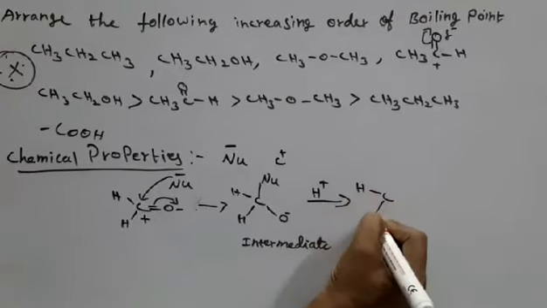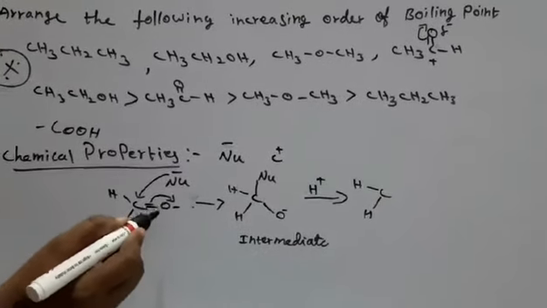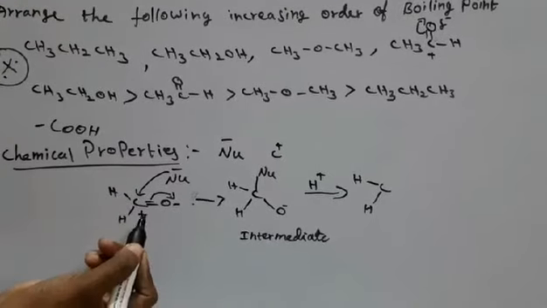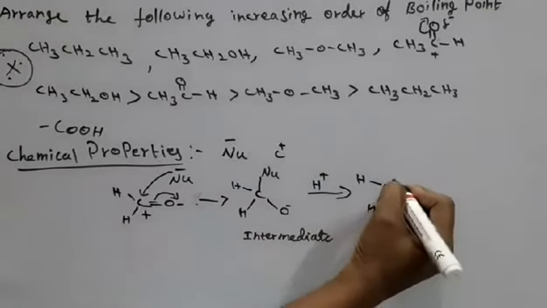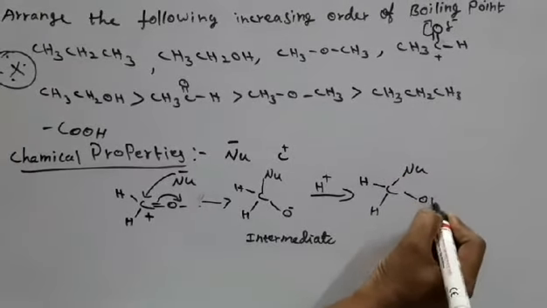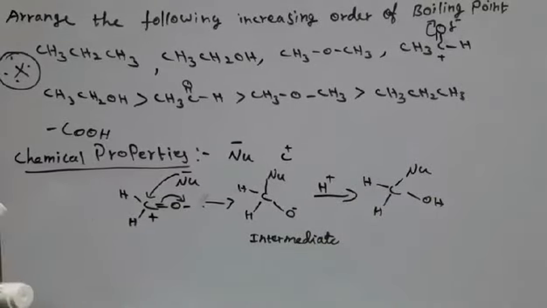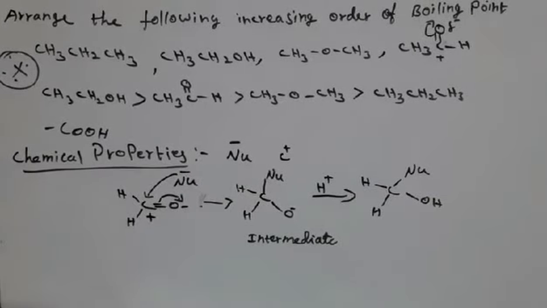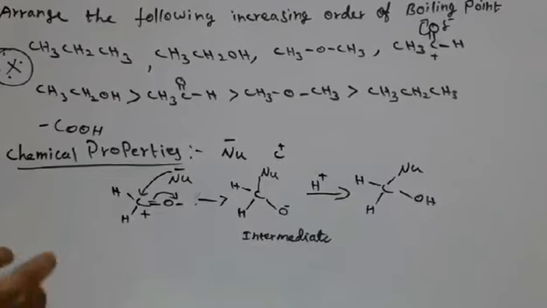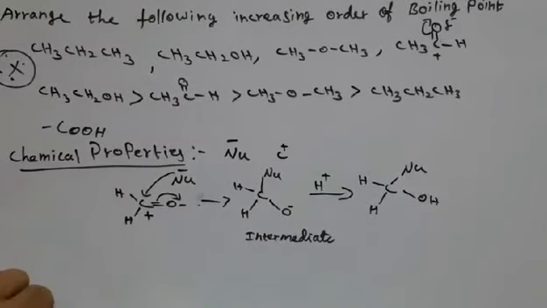So what do you get? This is H and H. H means what? This is HCHO, so that gives methanol. This is the nucleophile and this is OH. This is the product, your neutral product. Like that, all aldehydes easily undergo nucleophilic addition reactions.